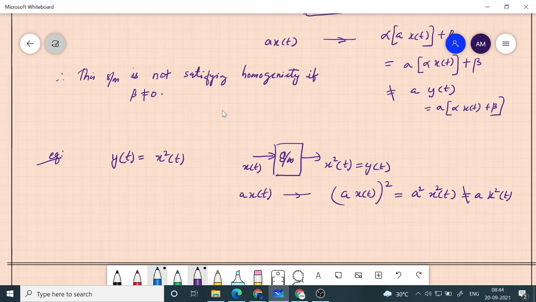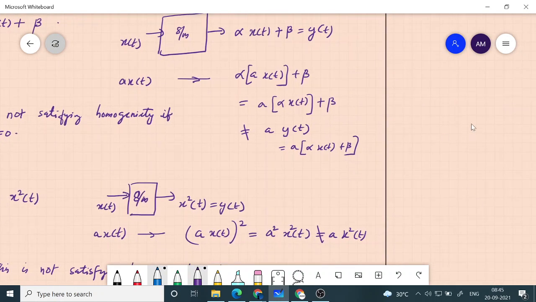We are getting a square into y of t. Therefore this does not satisfy the homogeneity property.